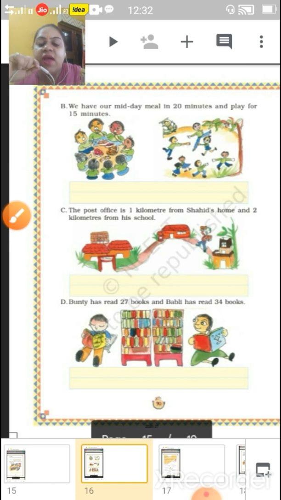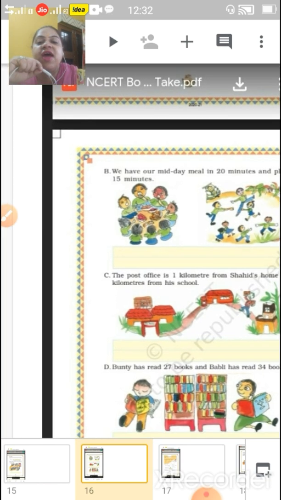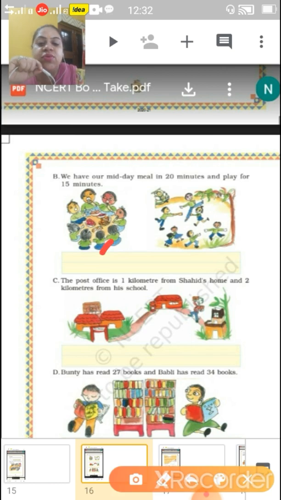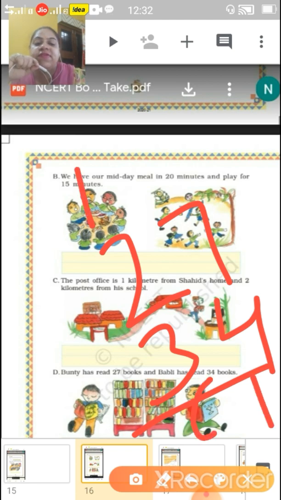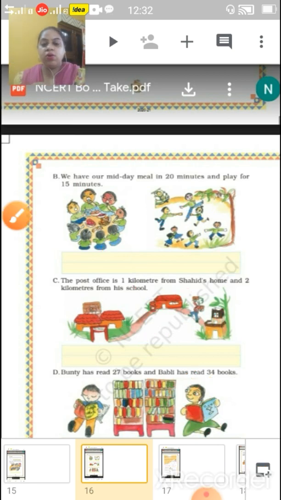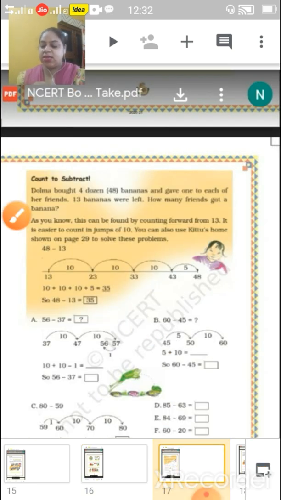Now next, Bunty has read 27 books and Bubbly has read 34 books. So children, altogether how many books have they read? You can do 27 plus 34, that is 61. 61 altogether they have read. Total books they have read, that is 61. Now come to page number 91.